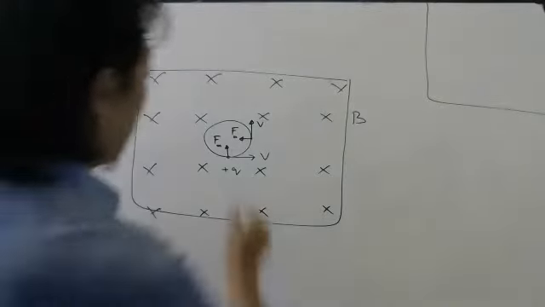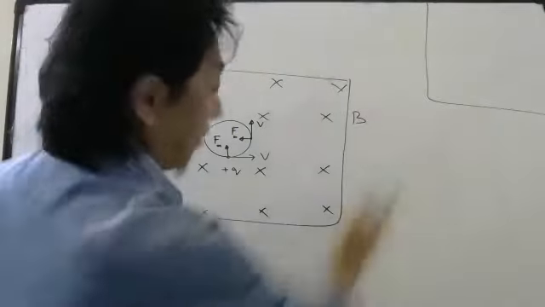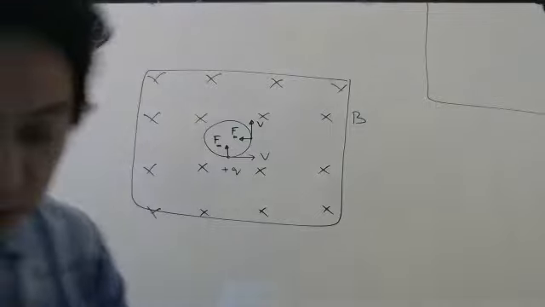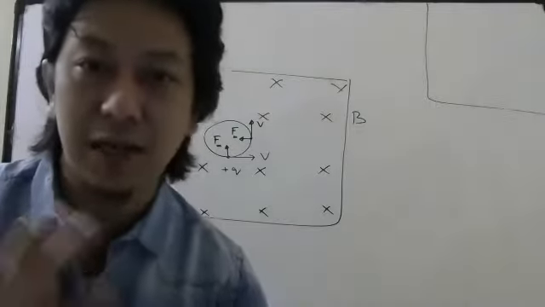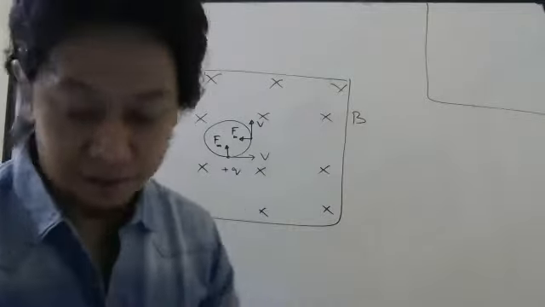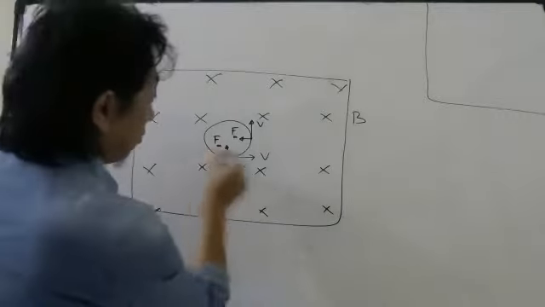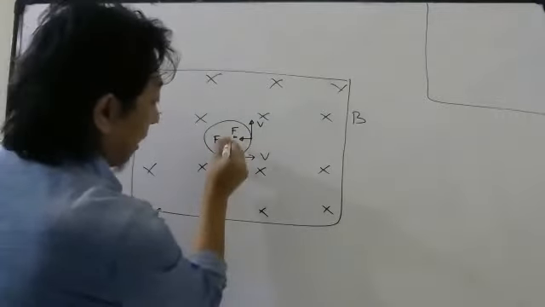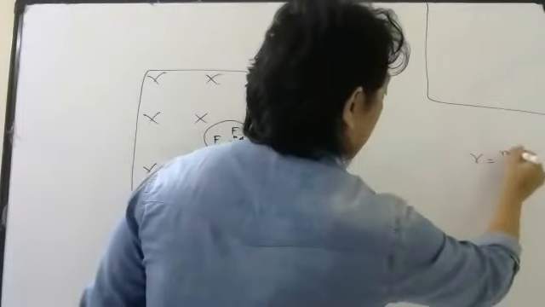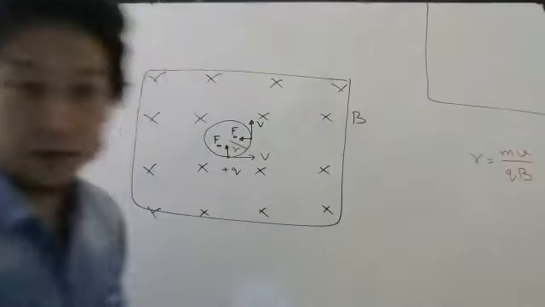So remember, when I say it moves in a circle, I am assuming there is a magnetic field everywhere. Later, when we do certain MCQs, we will study what happens if there is a magnetic field in a small part. So we found the radius of this. The charge will move in a circular path with some radius. And what was the formula for the radius? mv by qB. Correct or not?